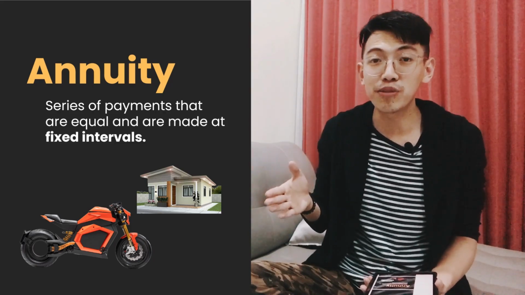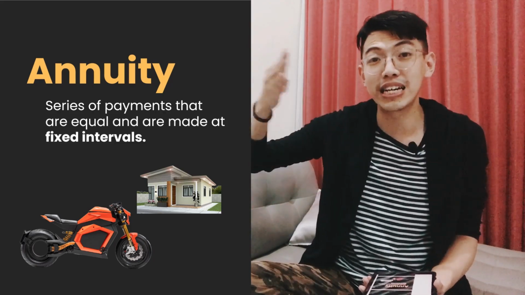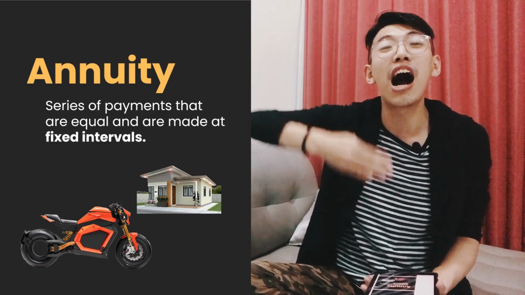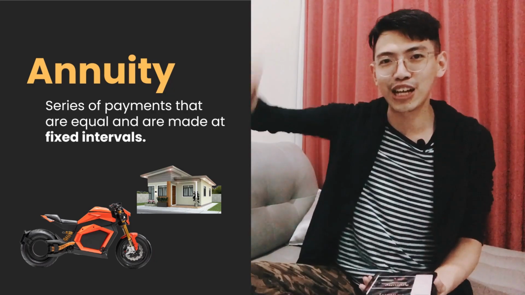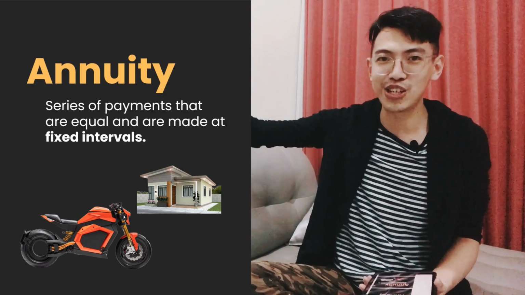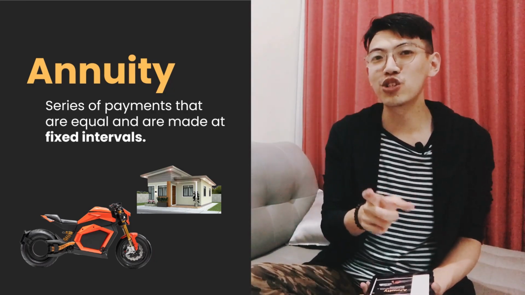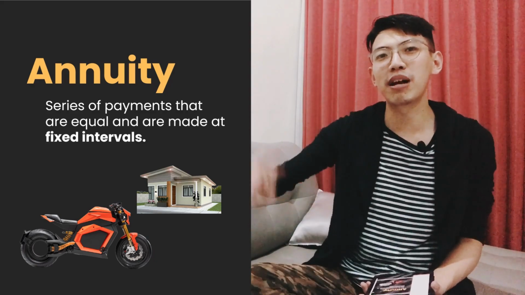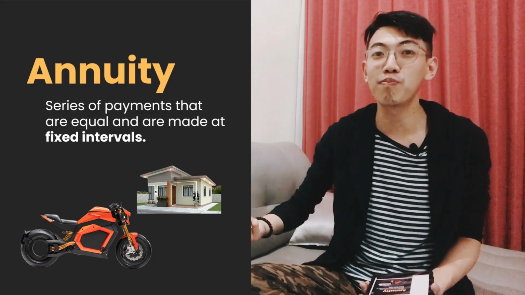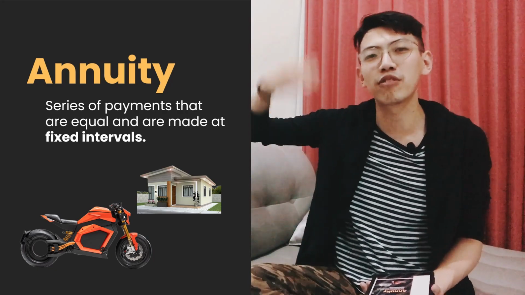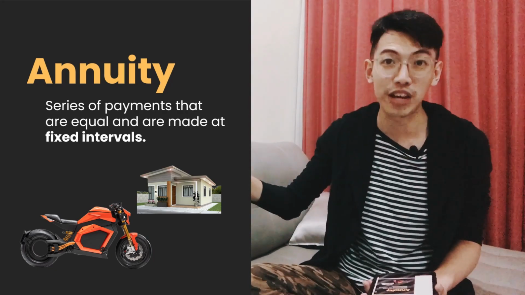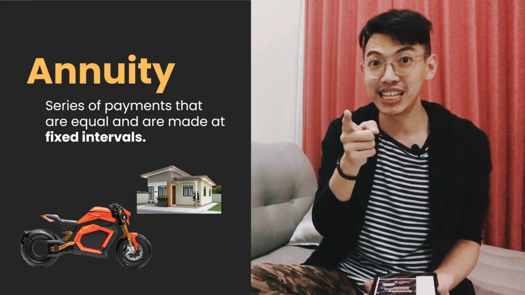Fixed intervals mean if it is every 1 year, so payment will be made always every 1 year. So this year, next 1 year, next 2 years. If it is every month, so this month I have to pay, next month I have to pay, next 2 months I have to pay. Not after 1 month and then 1 year I pay again, after that 1 month again. It is not fixed interval. Do you get the idea?